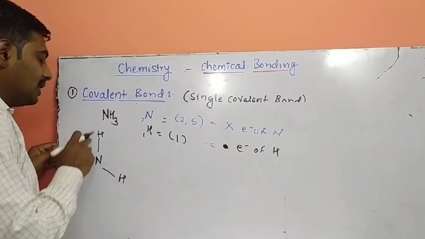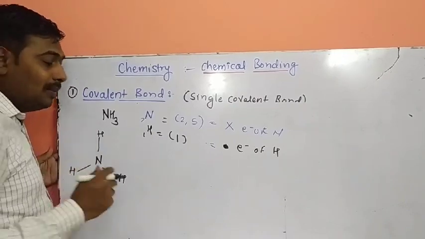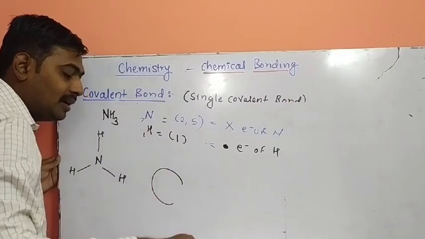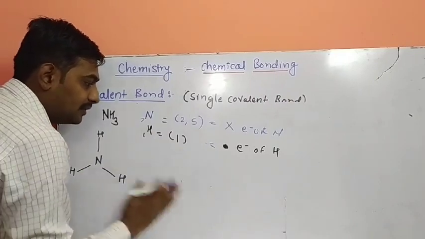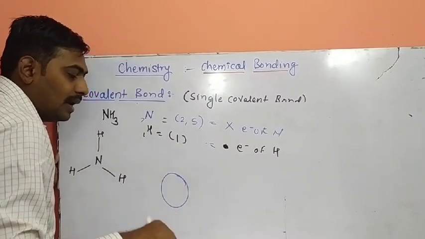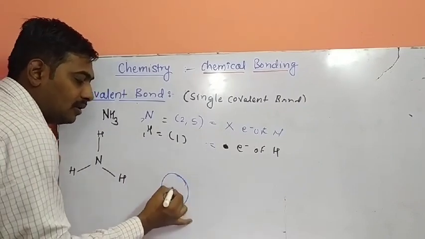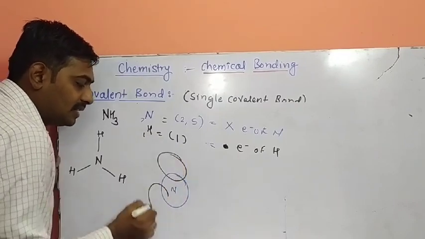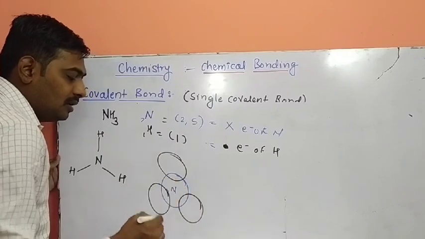Here single covalent bond, here single covalent bond, and here single covalent bond. Centrally which atom? Centrally nitrogen atom. And how many hydrogens? 3 hydrogens at the periphery.